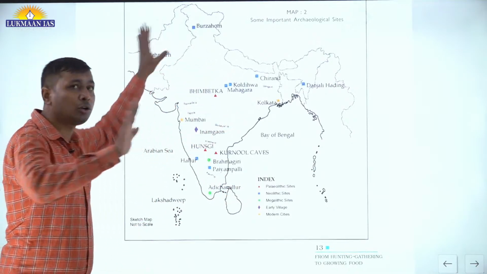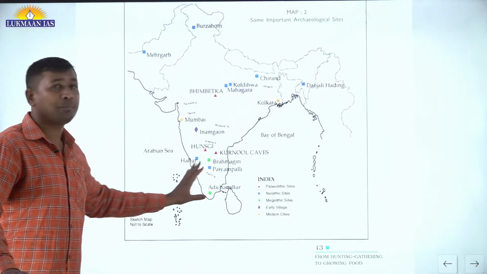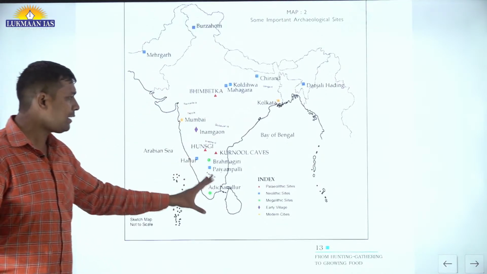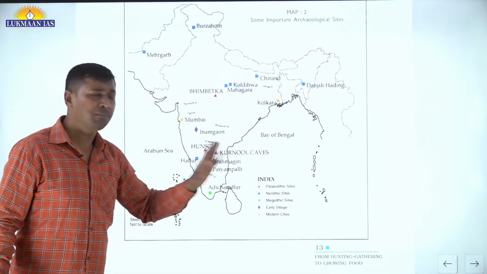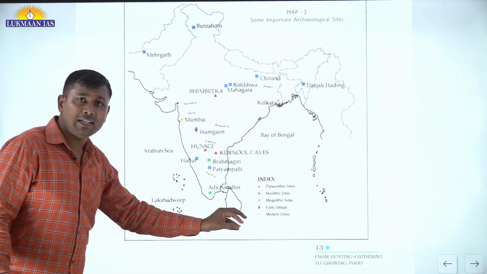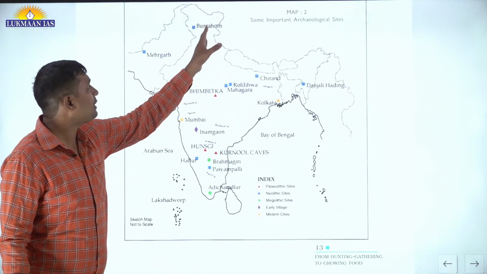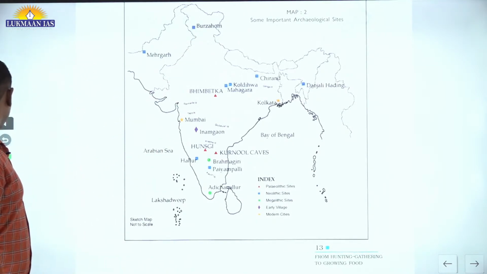We are not going to study the entire map in one day, but rather bit by bit. So today we will be studying some Neolithic sites, particularly with reference to Kashmir. And here you can see Burzahom. Now let us move to our class.